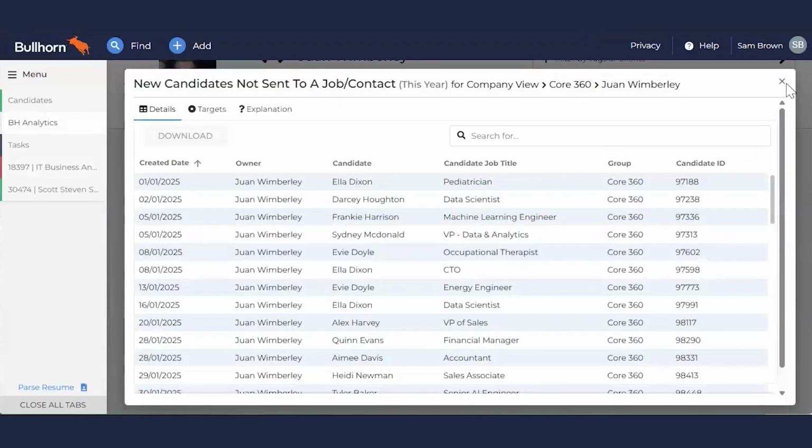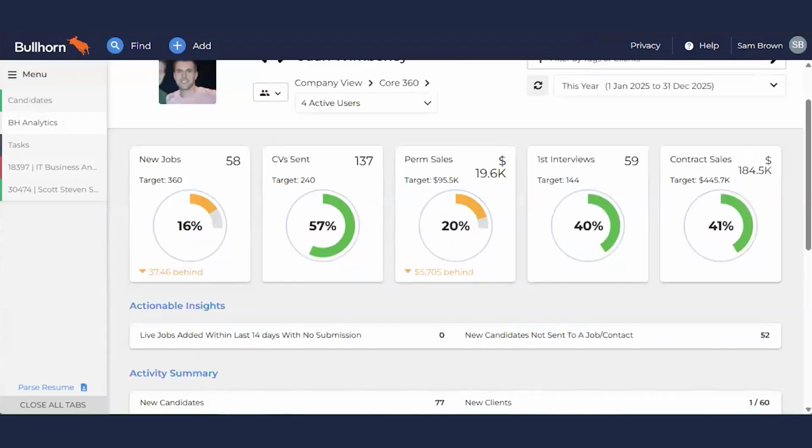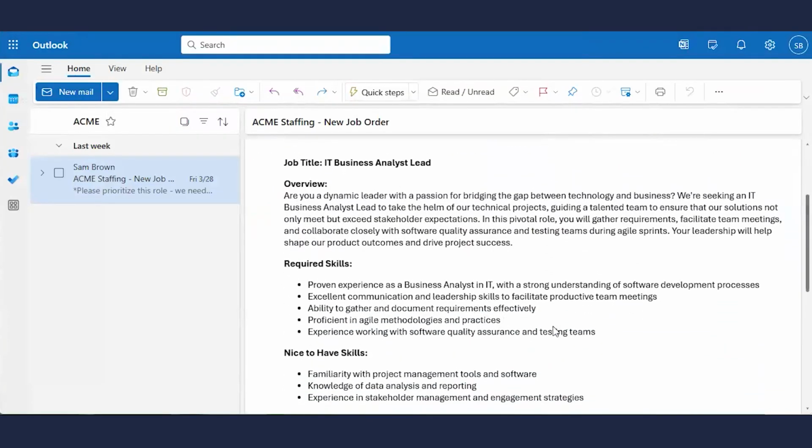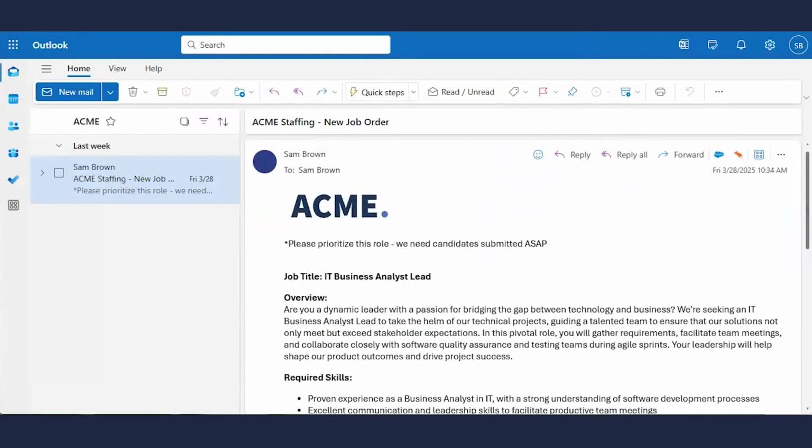So this is a great place for me to start, as well as using that automated reminder that went out earlier based on a new position that came in. I know exactly what's needed for that position, and I can get started in a search to identify individuals and get them submitted very quickly.